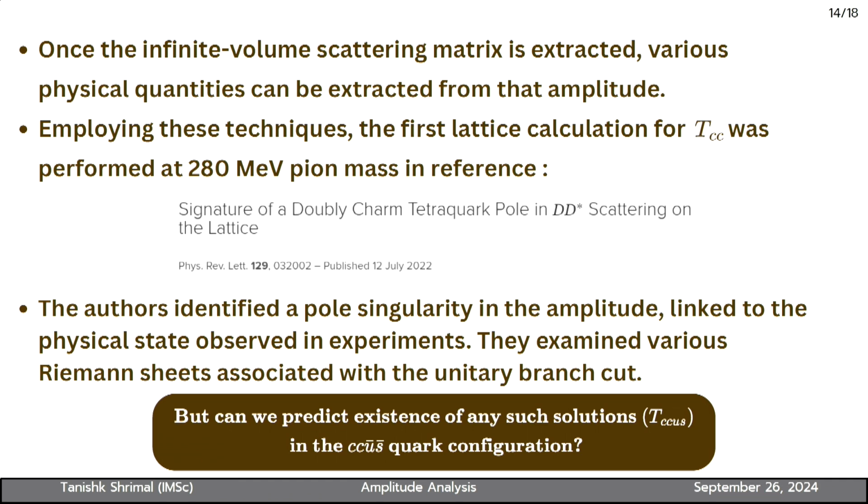And yeah, so once the infinite volume scattering matrix is extracted, we can extract various physical quantities from that amplitude. And employing these techniques, the first lattice calculation for Tcc was performed at 280 MeV pion mass, and this was the reference. The authors in this paper identified the pole singularity in the amplitude, which was found to be linked to the physical state that was found in the experiment. And they examined various Riemann sheets, which are associated with the unitary cut in the amplitude. But that I will show you in the next slide. The main question is, can we predict the existence of any such states like Tcc in the c c ubar sbar quark configuration? And that's my motivation.